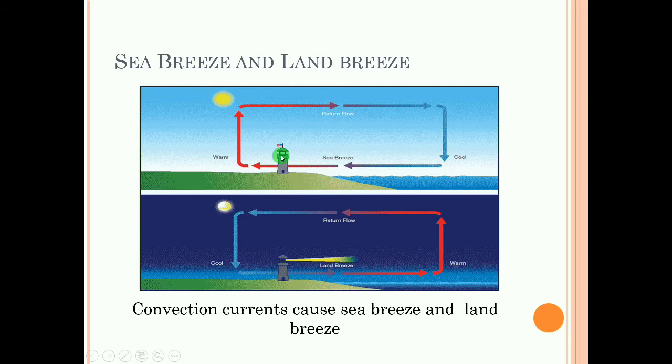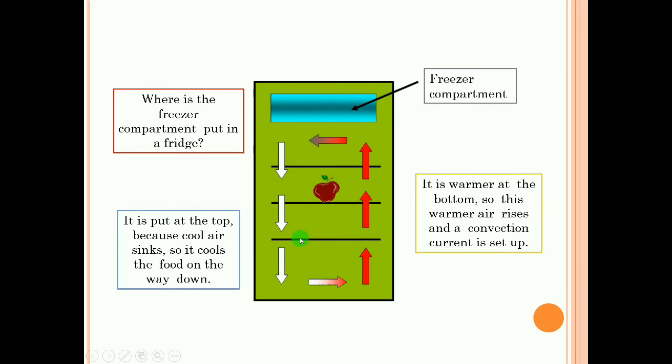So likewise, conventional current will be flowing like this here, that is, cool air will go to the land side, and the sea breeze will be going to the land side, and the land breeze will be going to the ocean side or sea side. Okay, and this is opposite at night time. Here, that is conventional current, we will also observe.